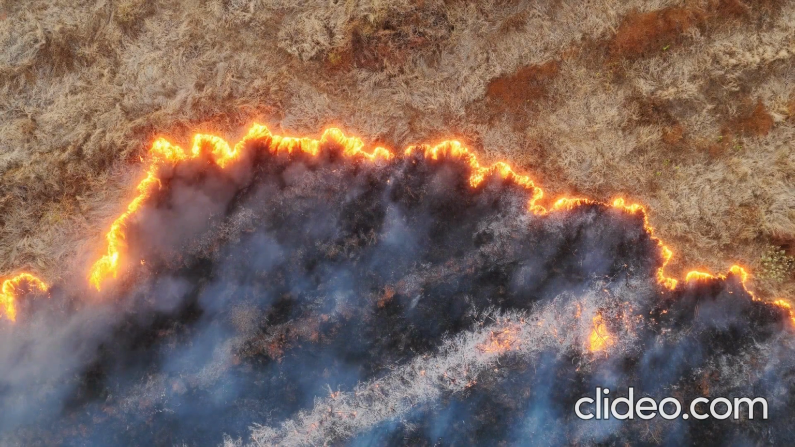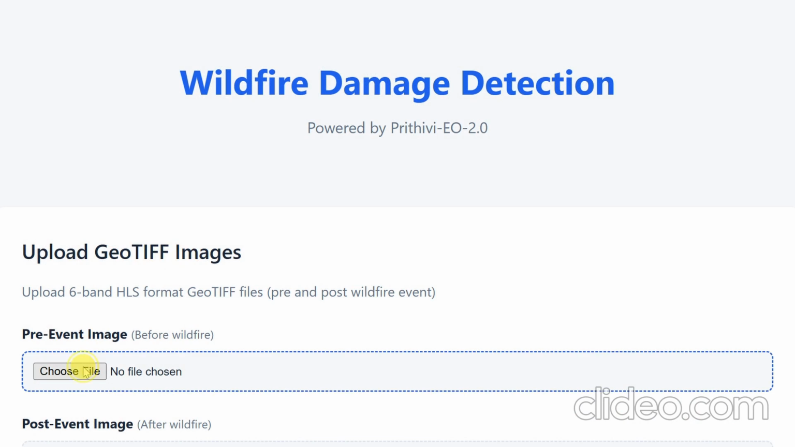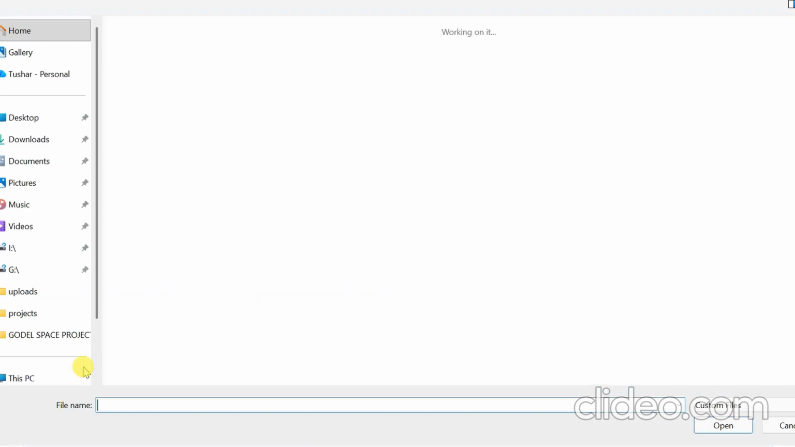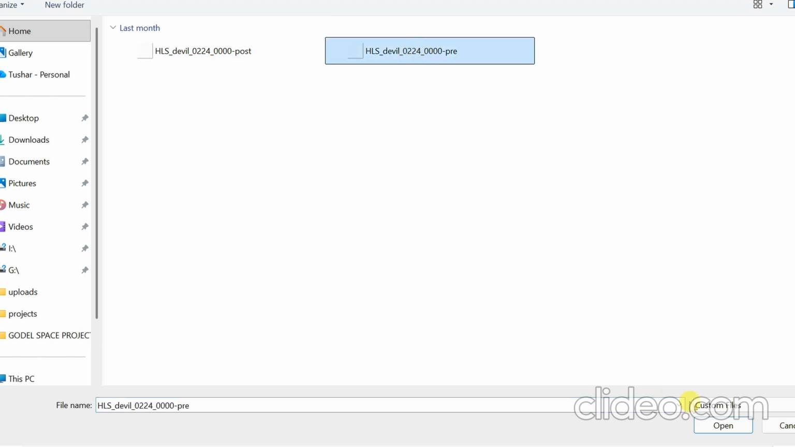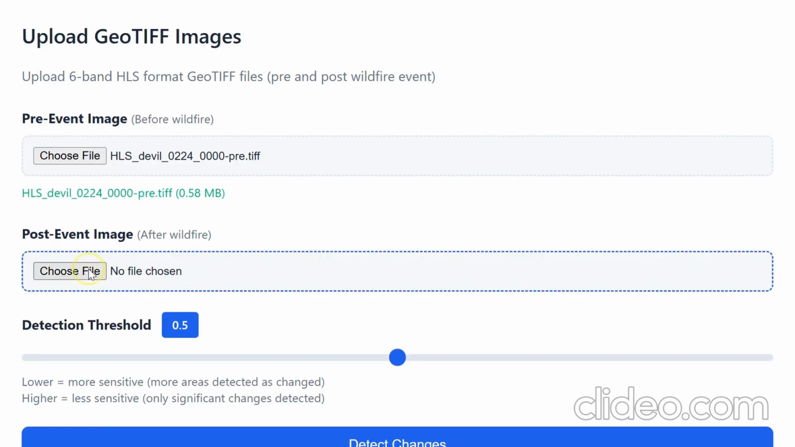Wildfires move fast, and so should our response. Meet FireWatch, an AI-powered tool built on IBM and NASA's Prithvi-EO foundation model to detect and map wildfire damage in seconds. FireWatch provides a simple, geospatial native interface.